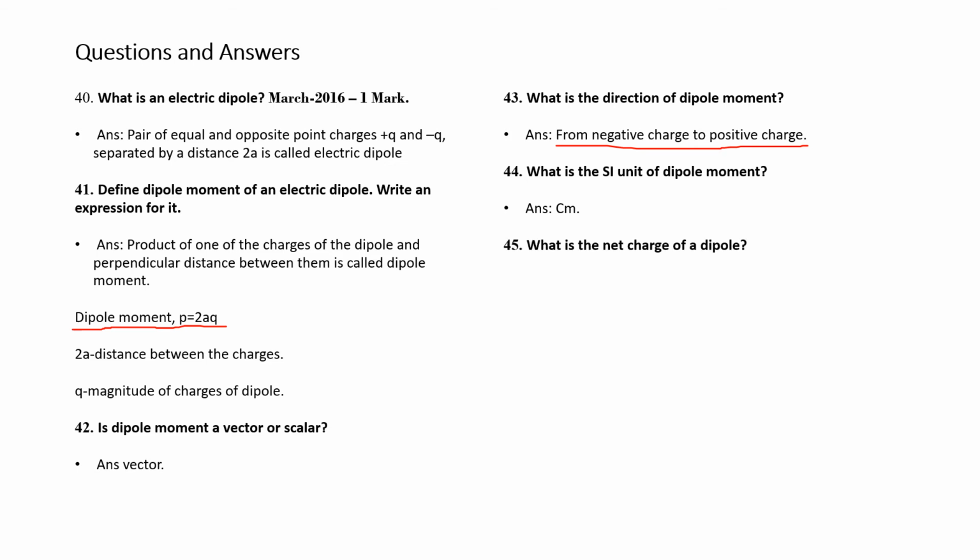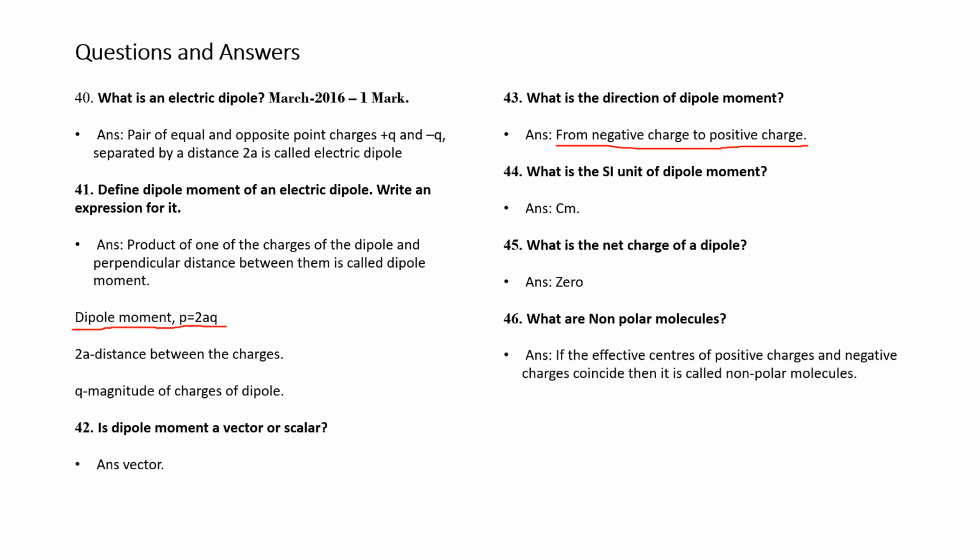What is the net charge of a dipole? The net charge of a dipole is 0, because the charges are positive and negative, plus q and minus q cancel each other, and hence the net charge is 0. Question number 6. What are non-polar molecules? Answer. If the effective centers of positive charges and negative charges coincide, then it is called a non-polar molecule. That is, the centers coincide.